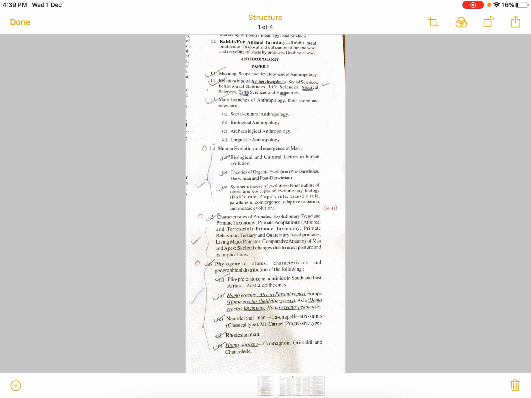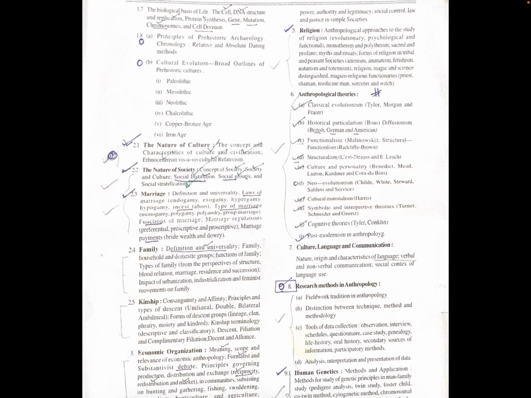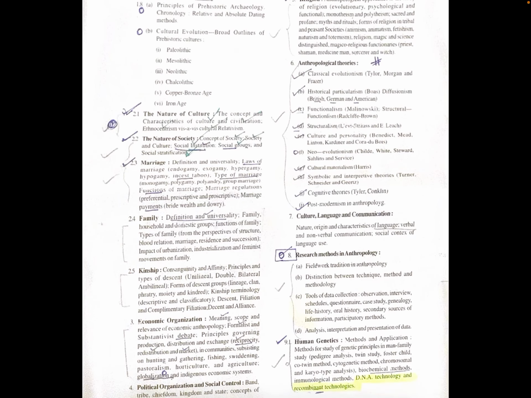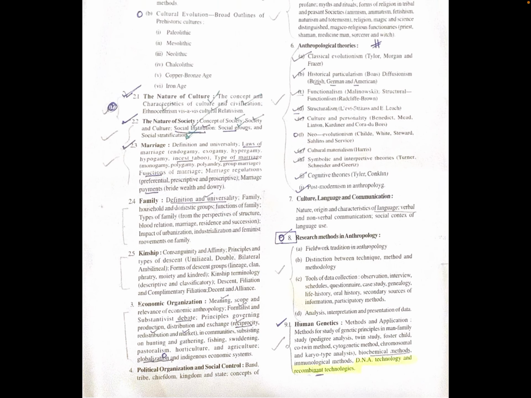In the social cultural part, we have the concepts and the theories, like the concepts of social institutions, the concepts of political and economic institutions, the concepts of language and speech, and concepts like the nature of society and culture.